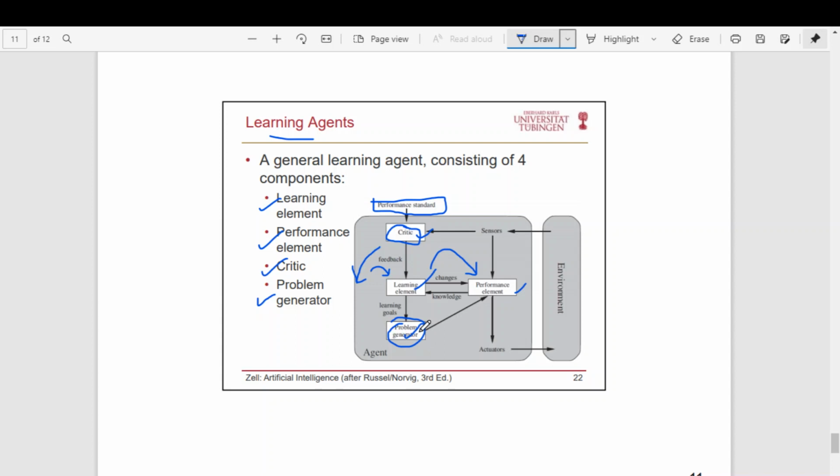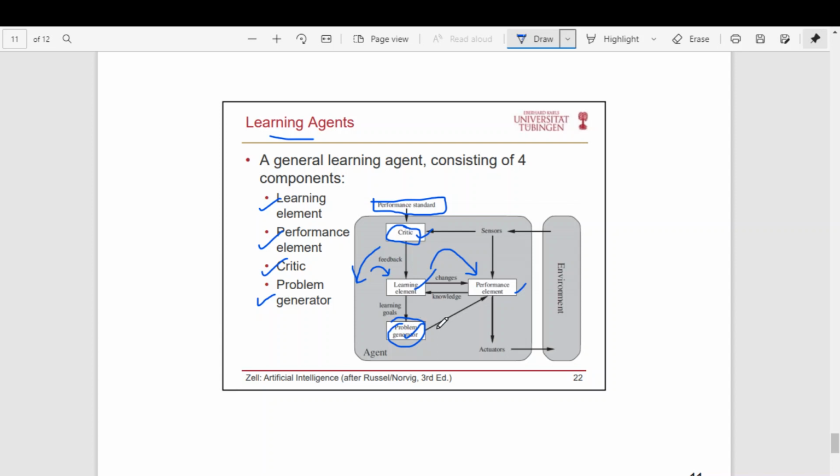Here it is not actually a problem generator, it's a solution generator. For the given situation, what other possible actions can the agent take, and will they improve the performance measure or not? Like that it will check.